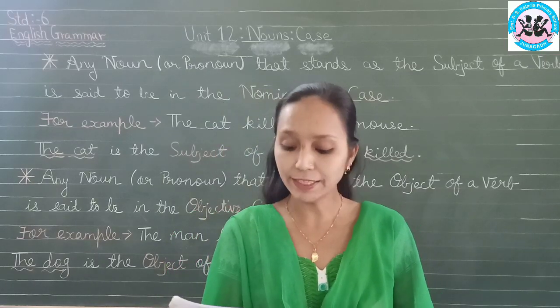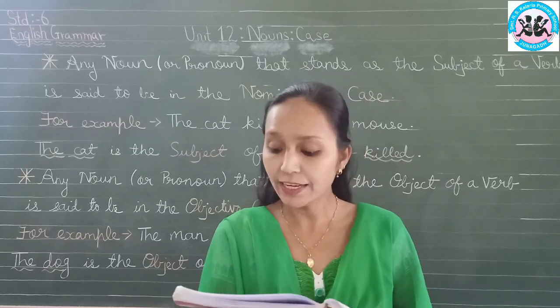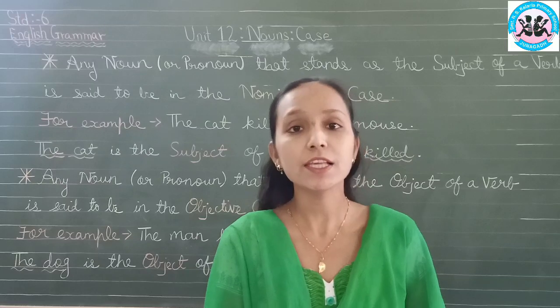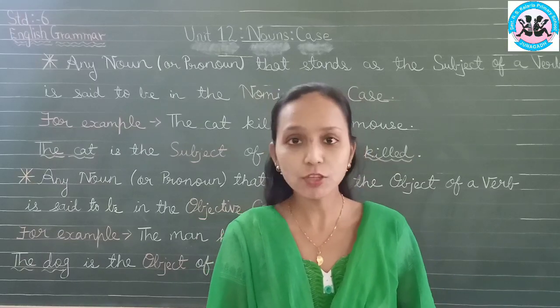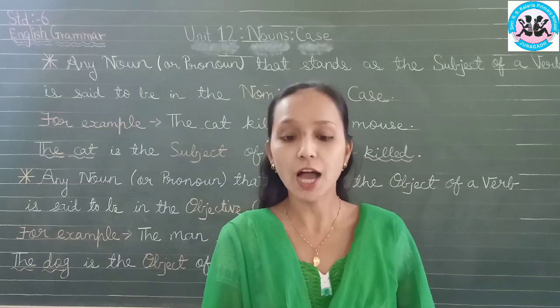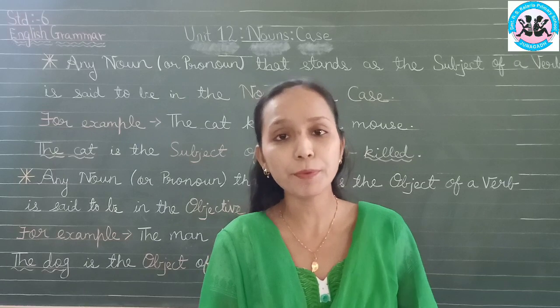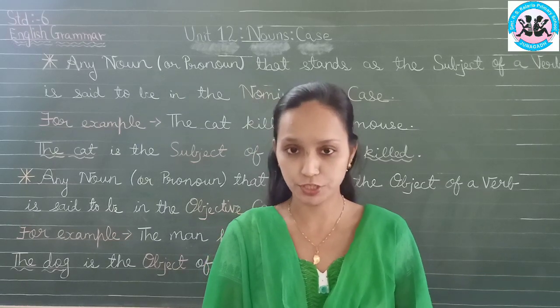You all know that table is the object of the preposition on. So it will be in the objective case. A noun or pronoun that comes after a preposition is said to be governed by the preposition.